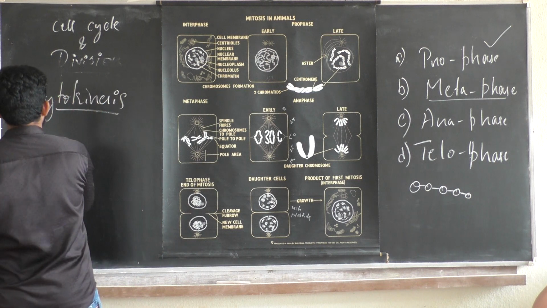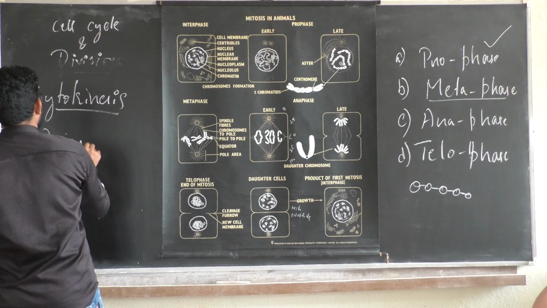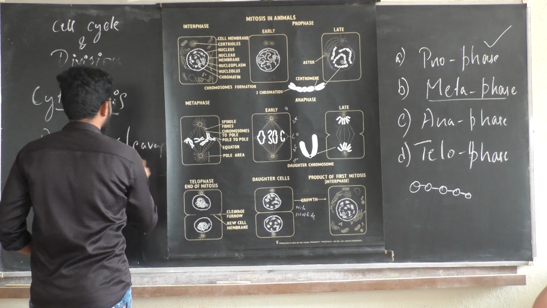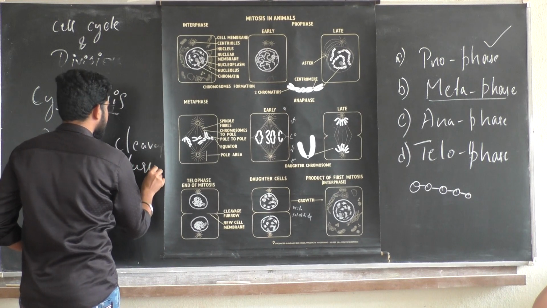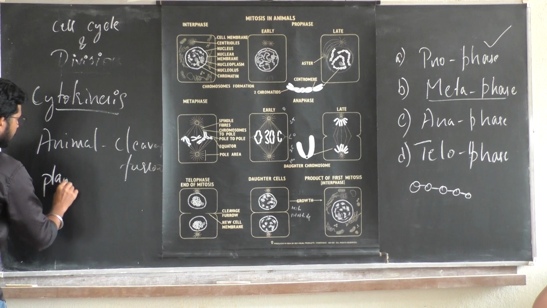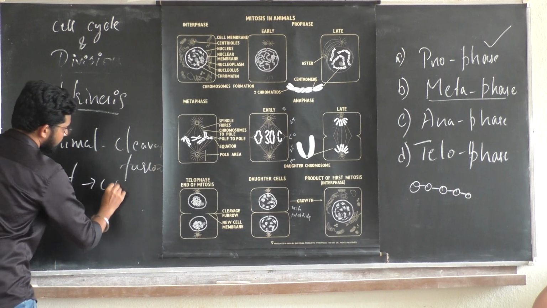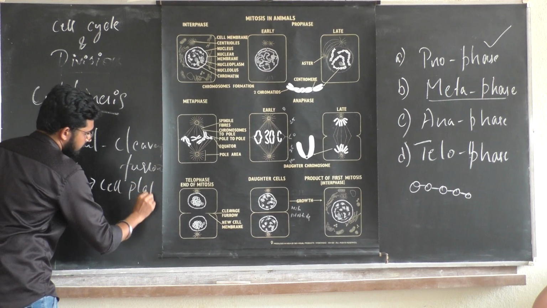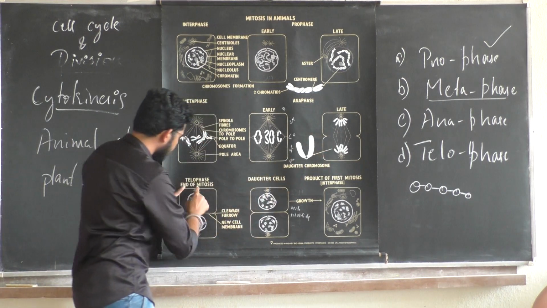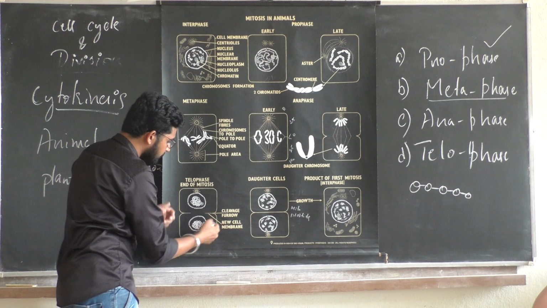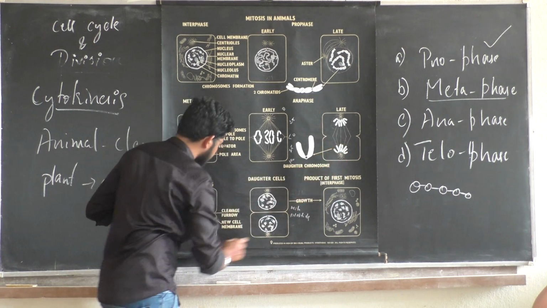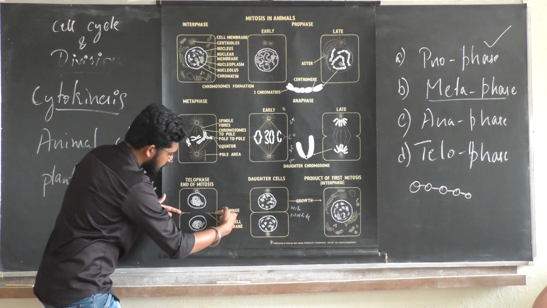In the case of an animal cell, you have something called cleavage furrow formation. In the case of a plant cell, you have cell plate formation. Now this is one cell, and we are at the end of telophase, where the cytoplasm of the cell is dividing.